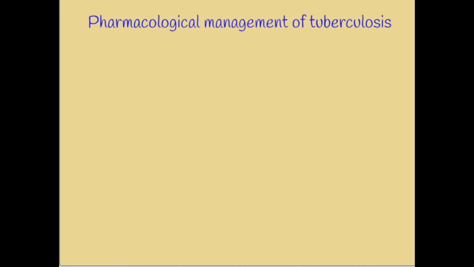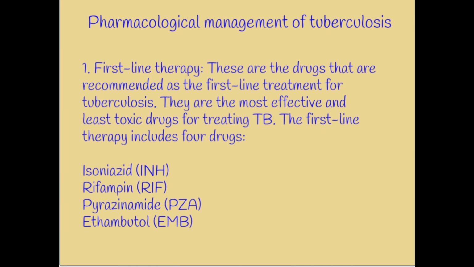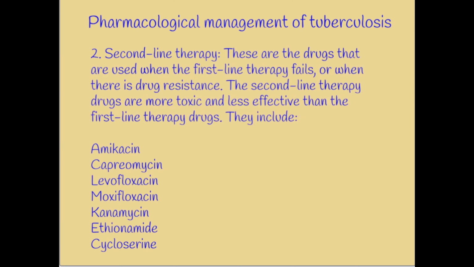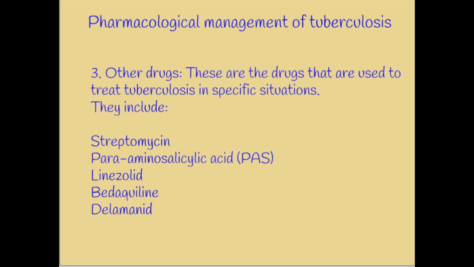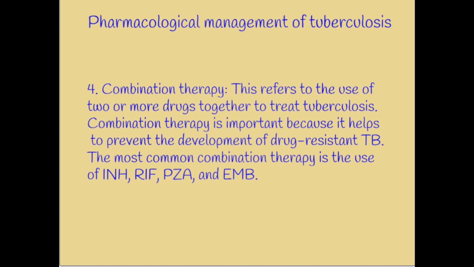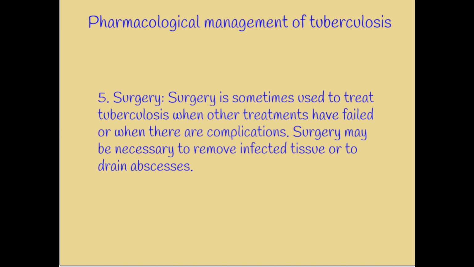In pharmacological management, we can go straight to first-line drugs, of which isoniazid is one of the drugs mentioned. If first-line drugs are not effective, we can move to second-line treatment, like levofloxacin. There are also some other effective drugs, that are streptomycin and others. Some physicians prefer combination therapy, due to multi-drug resistance. If others fail, surgery is the last option. Surgery may be necessary to remove infected tissue or to drain abscesses.